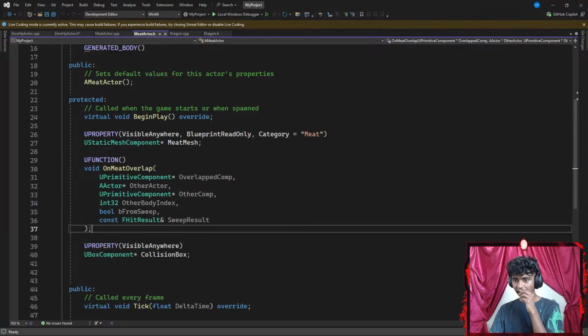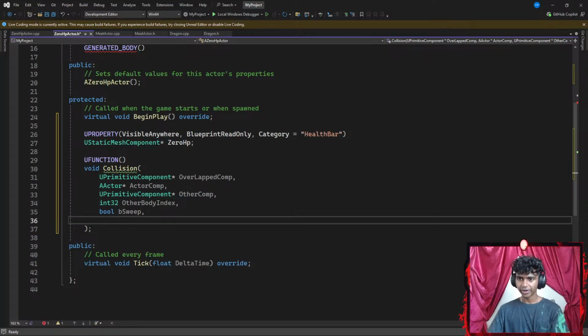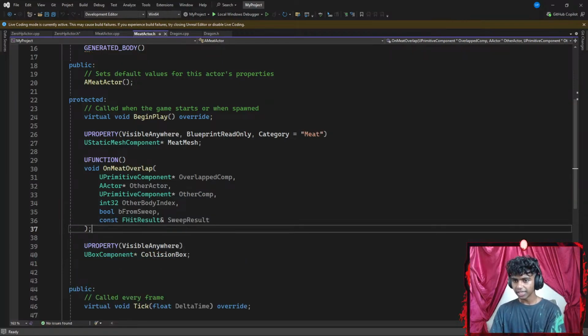That's it. Once I'm done with this, I gotta create a boolean of bFromSweep and a constant FHitResult, which is going to have my sweep result. Let's go with a boolean of bFromSweep. Okay, and then what was the next one? Okay, bFromSweep and FHitResult.